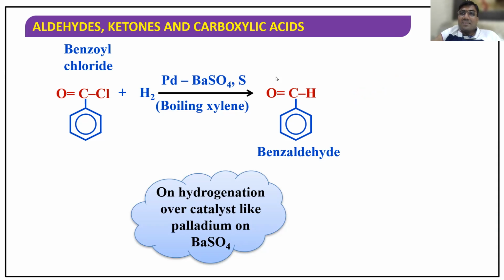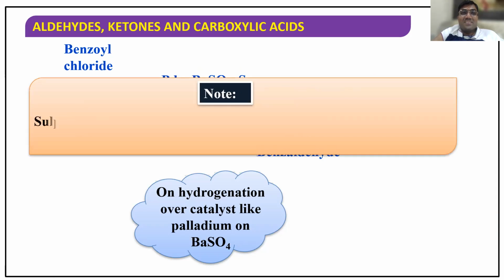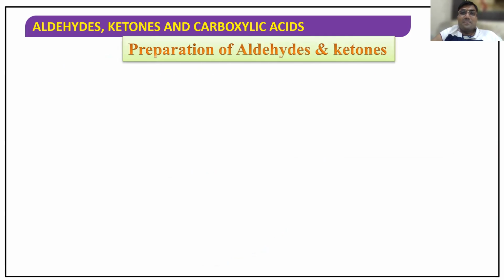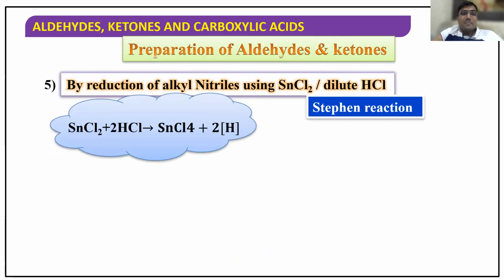Now you tell me, what is the reduction called? Rosenmund's reduction. Okay, after great struggle, we got it. Good. So sulfur and quinoline, you know very well, act as a poison for the catalyst. Further reaction won't take place, and selectivity will be achieved.